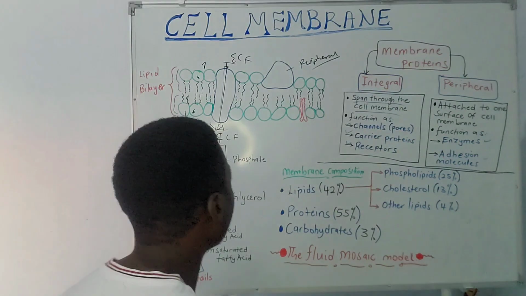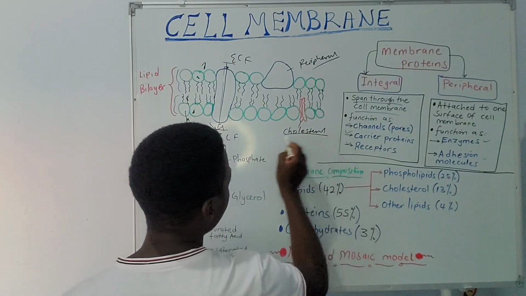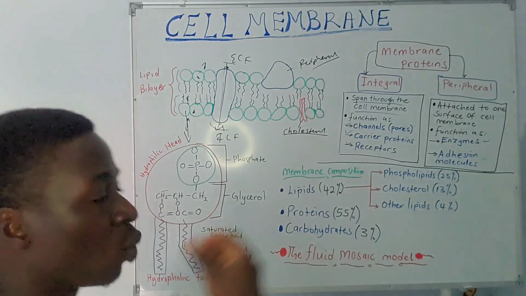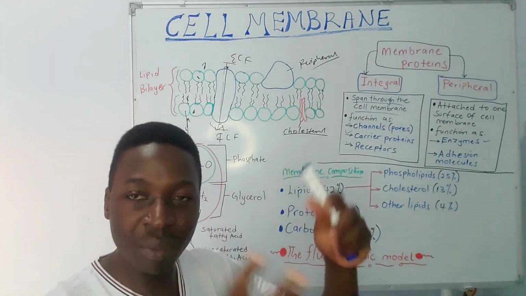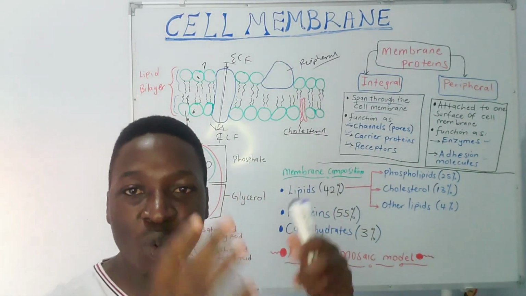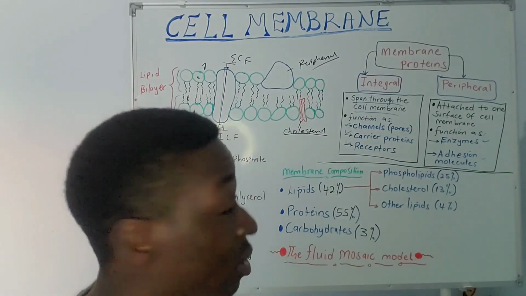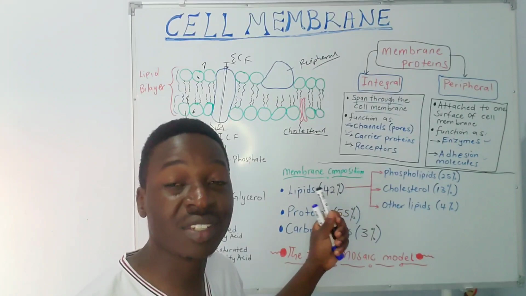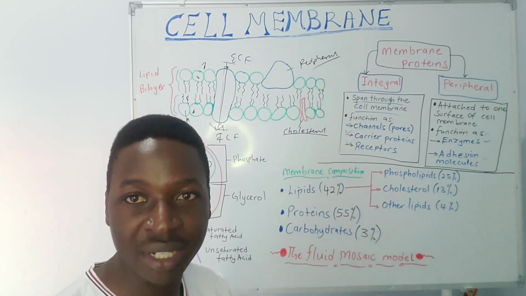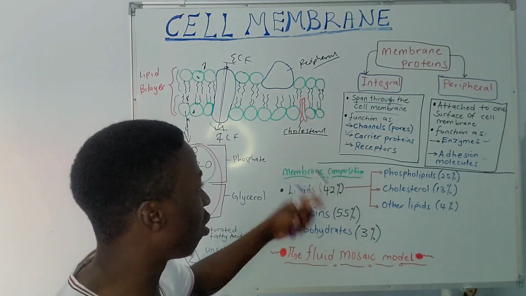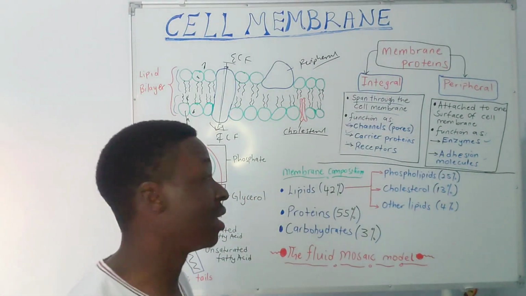The other thing we need to know that I haven't named on this is this. This is a molecule of cholesterol. Cholesterol plays a very wonderful role in making the fluidity of the membrane. You realize this membrane of the cell is not rigid. This membrane is flexible, it's fluid, and this cholesterol plays that very wonderful role. It's really adaptive to the changes in temperature, and so irrespective of changes in temperature exposed to the cell membrane, it can adapt to the changes, whether it's hot or cold, and that wonderful function is attributed to the lipids, and strictly we have the cholesterol.